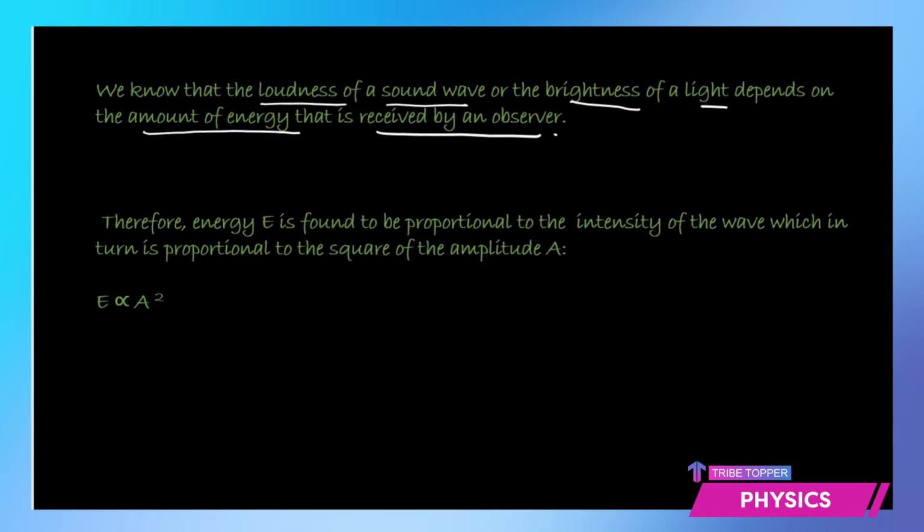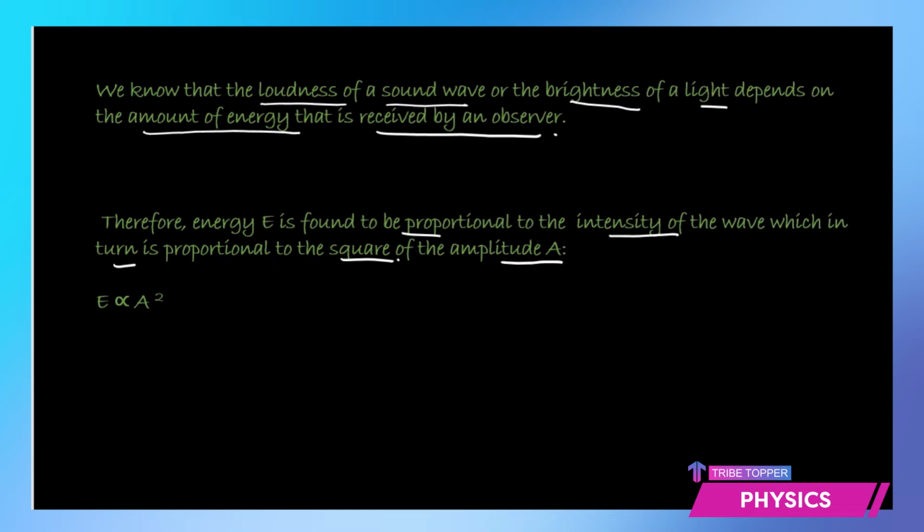So we would say the loudness of a sound wave or the brightness of a light depends on the amount of energy that is received by an observer. Therefore, energy is found to be proportional to the intensity of the wave, which in turn is proportional to the square of amplitude.